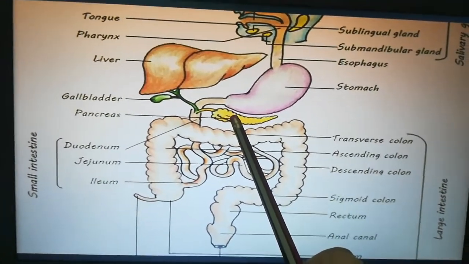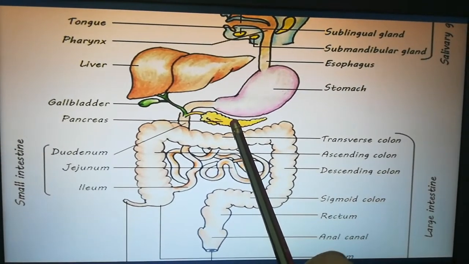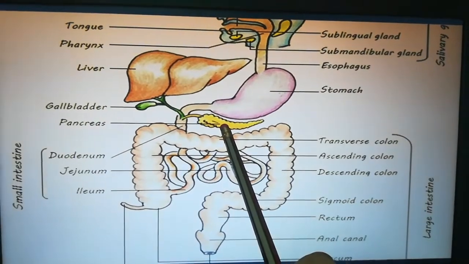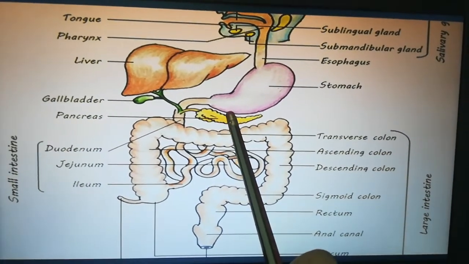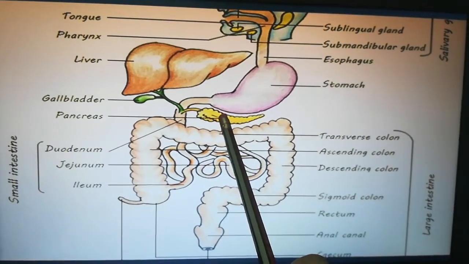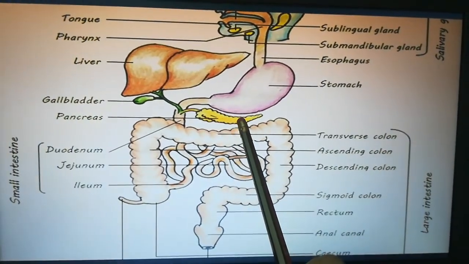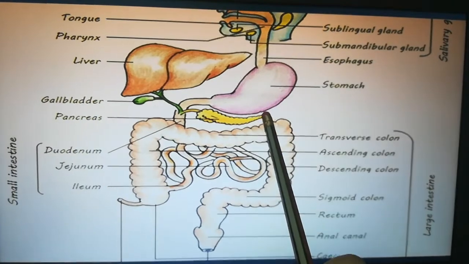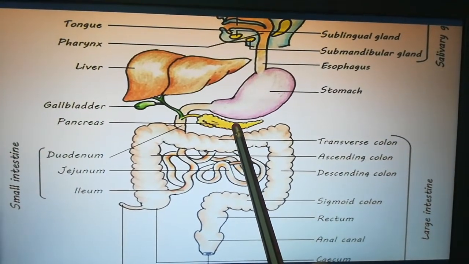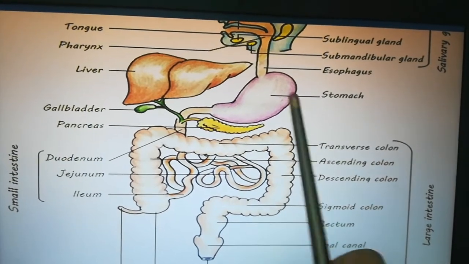Pancreas produces a hormone called insulin. Which hormone does the pancreas produce here, boys? Pancreas produces a hormone called insulin, which regulates, means which controls, the blood glucose level. Which controls what? Glucose level in the blood.